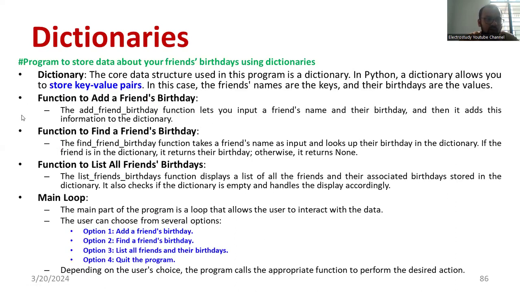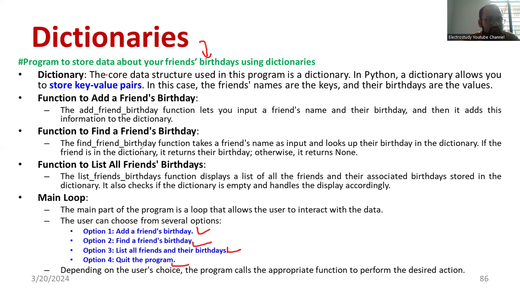So there is a simple program for demonstrating the operations of a dictionary. The name of the program is to store the data about your friends' birthdays using a dictionary. So I have a set of data, my friends' birthdays. I would like to store the friends' data in the form of a dictionary. How can we do this? Please use this logic. In the first option, add a friend's birthday. In the second option, find a friend's birthday. Third option, list all friends and their birthdays. Ultimately, quit the program. This is a simple logic.